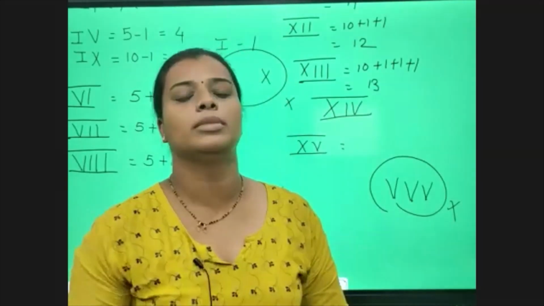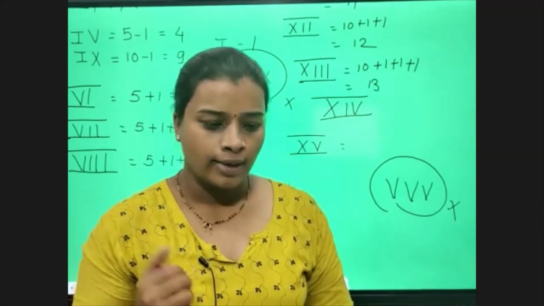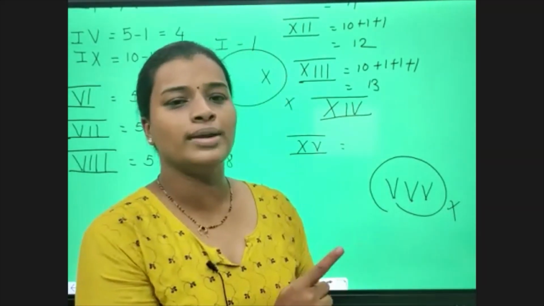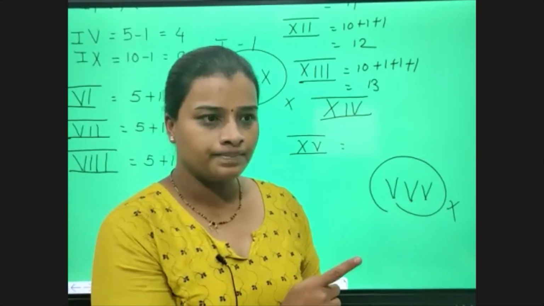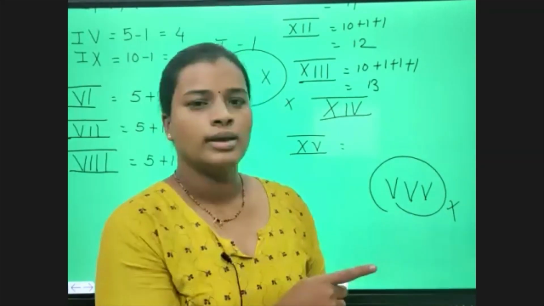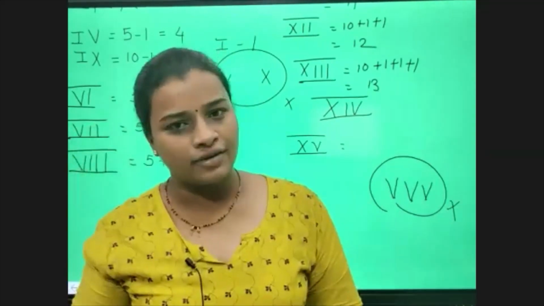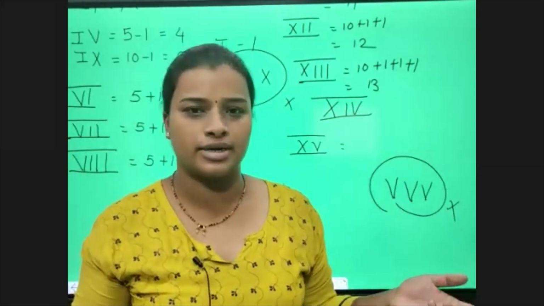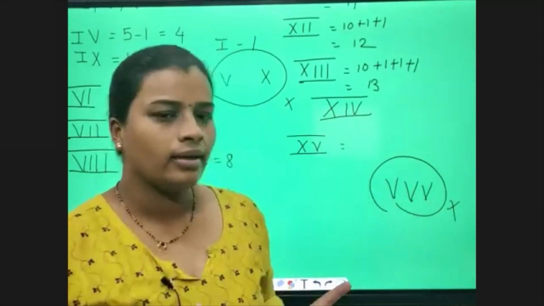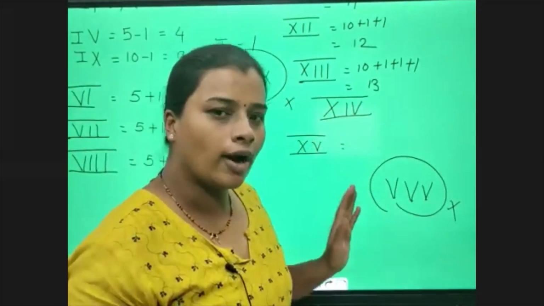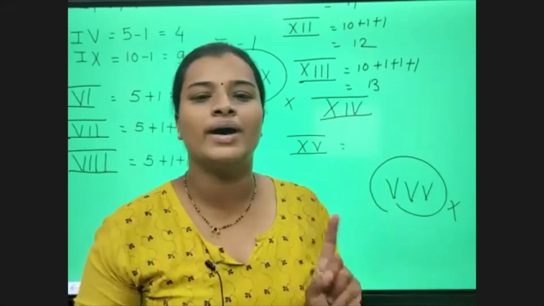You have to remember this. If we write to the right side of any Roman numeral symbol, then it will be addition. If we write to the left, then that will be subtraction. We can write to the left of V or X only one time.